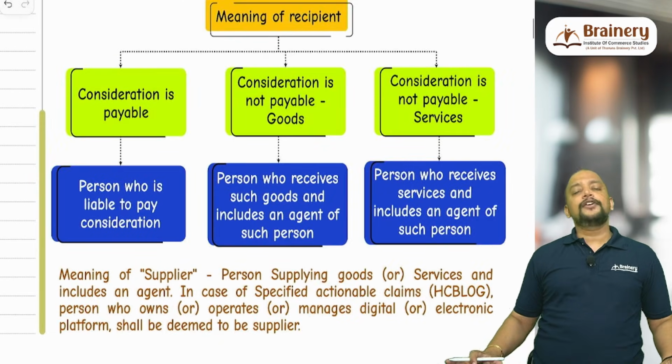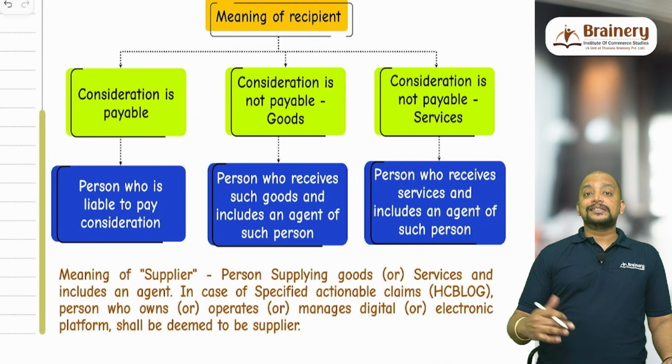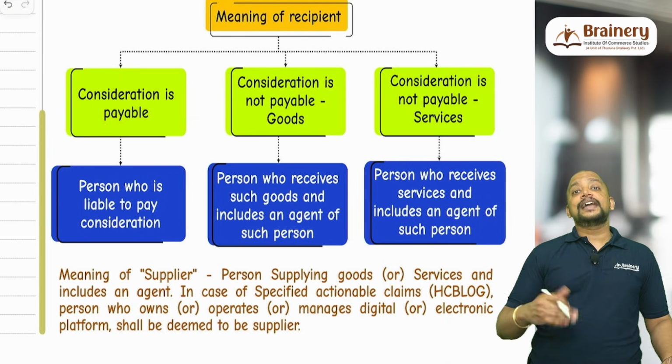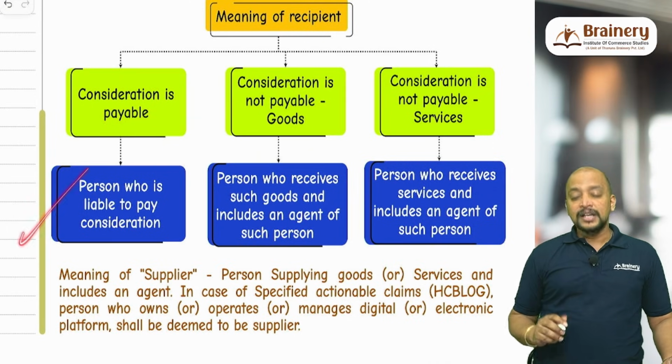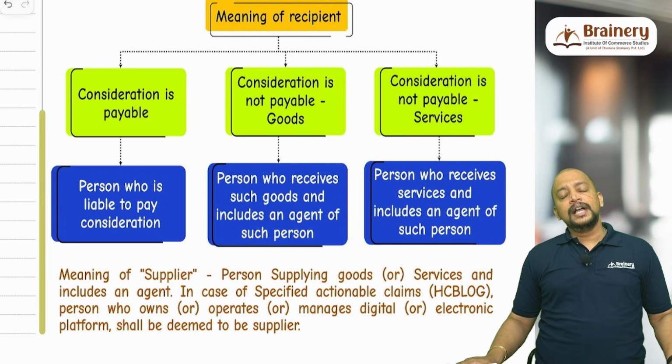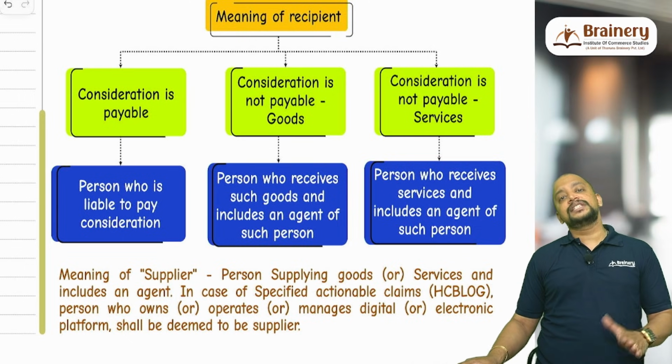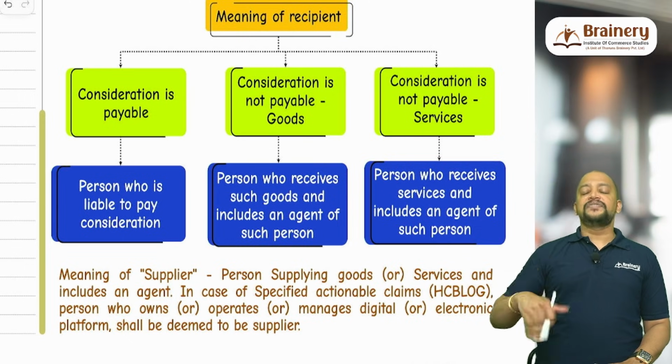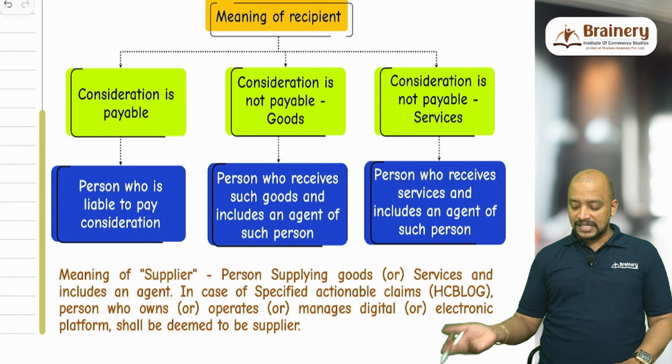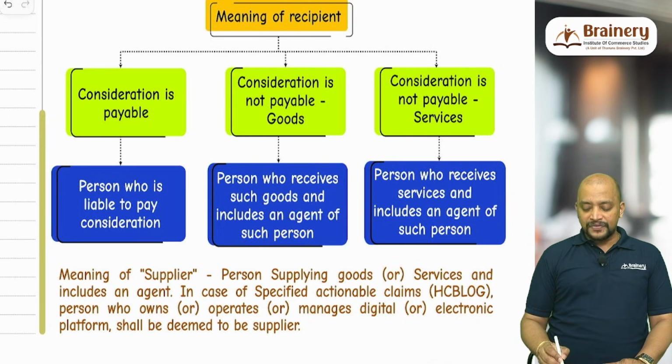And what is the meaning of recipient? If consideration is involved, the one who is liable to pay the consideration is the recipient. Suppose consideration is not involved: if it is goods, the one who is receiving the goods will be the recipient, and if it is services, the one who is receiving the services will be the recipient. And the meaning of supplier.